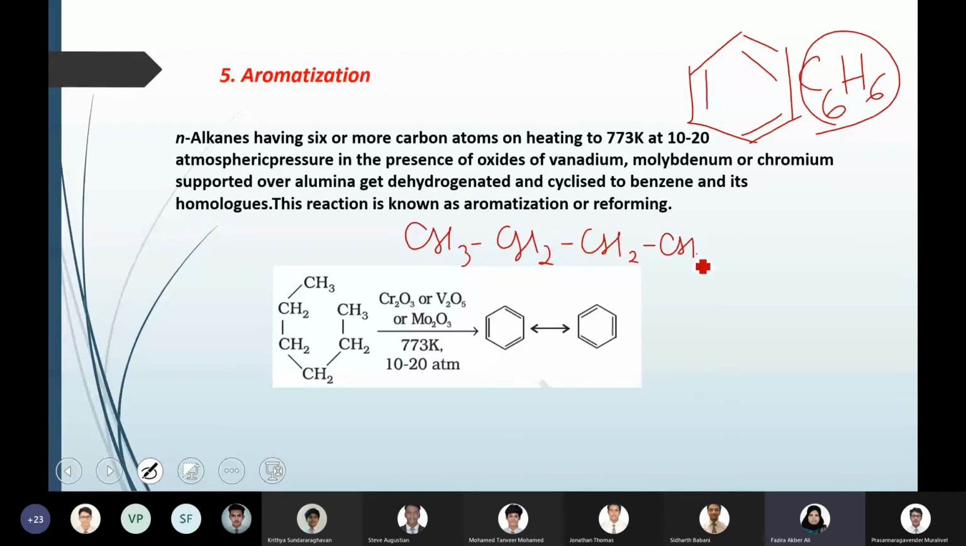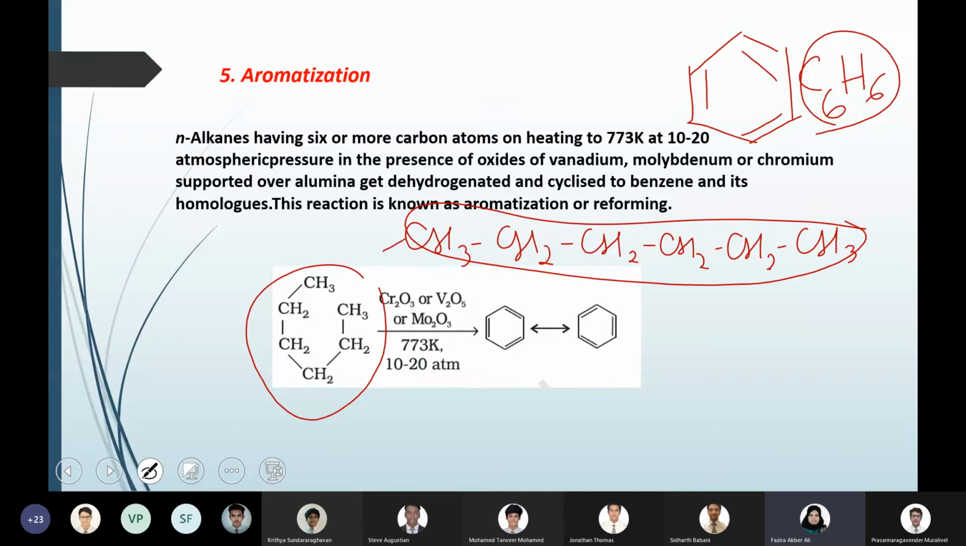So you need to start with a 6 carbon alkane because your benzene is 6 carbon. So it will be CH3, 4 CH2s, then CH3. The same compound is just written in this way. This is identical, just arranged differently, and the reaction happens at the two ends so that you get a closed chain compound.